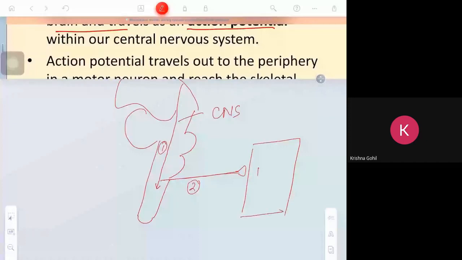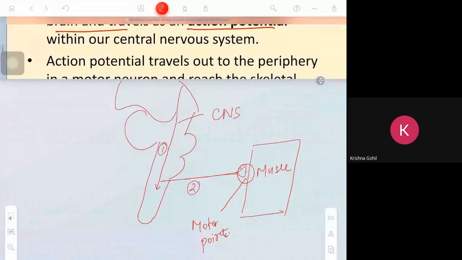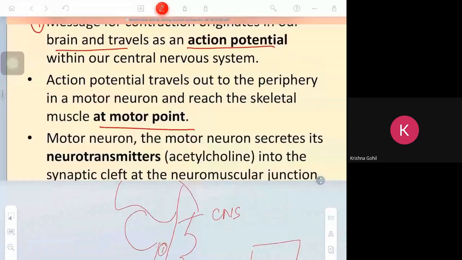What is the motor point? The motor point is the place where the motor nerve enters the muscle. So the second point is that the action potential travels out through the peripheral nerve and reaches the motor point.